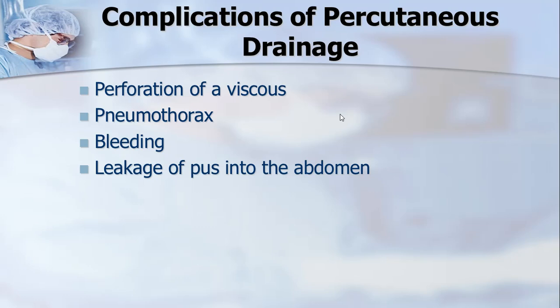If you enter the thoracic space, the patient can develop pneumothorax. Bleeding is another problem, as the patient is already in compromised physical health. And leakage of pus into the abdominal cavity can produce localized or generalized peritonitis. This is also a complication, although rare, but the potential is always there.